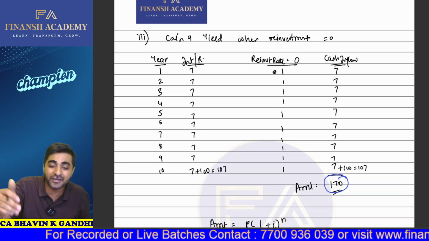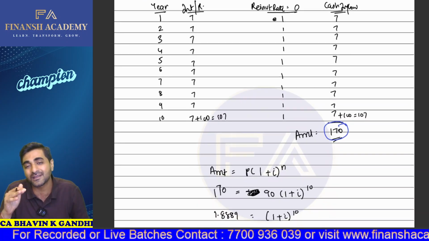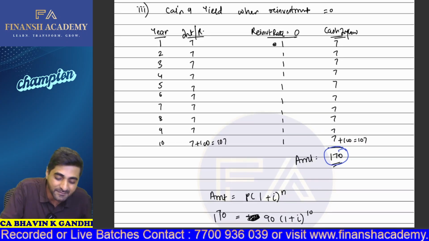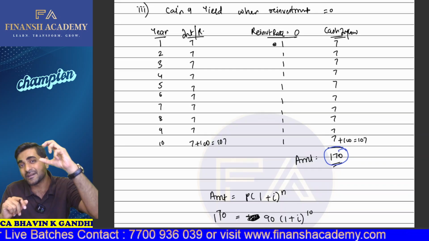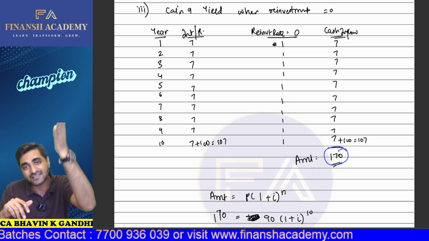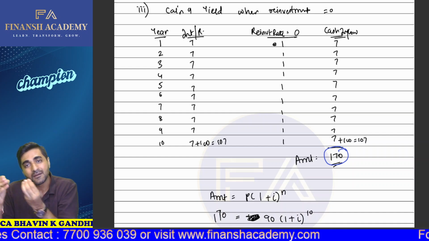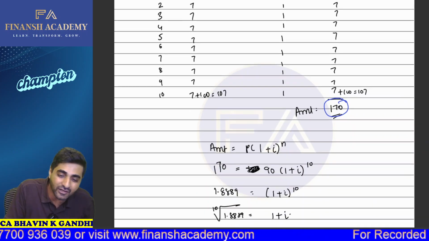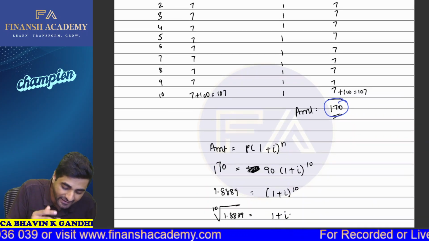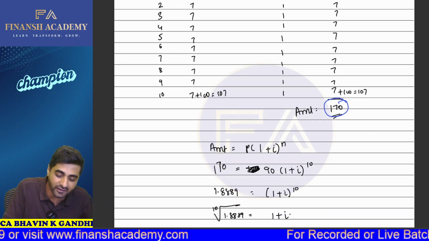Then we have to use the compound interest formula. Amount is equal to principal into 1 plus i raised to the power n. Because your reinvestment is 0, right? I had explained that to you earlier. When the reinvestment is 0, what we are going to receive is simply the total of the coupons plus the redemption value. That is eventually going to give you the amount. So the amount turns out to be 170. Principal is 90. So then what is going to be your final rate?